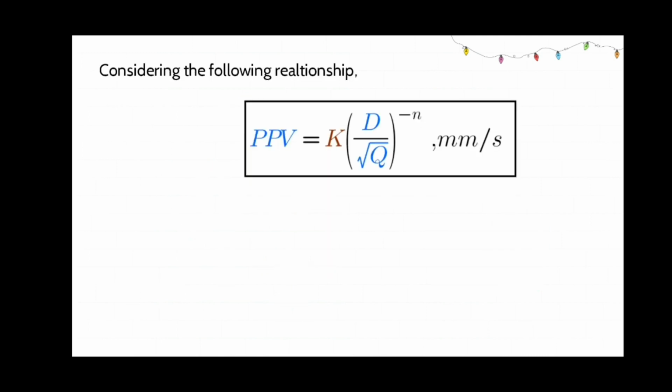They have also given us a formula. Peak particle velocity is equal to K into capital D divided by square root of capital Q, whole power minus n, in millimeter per second.